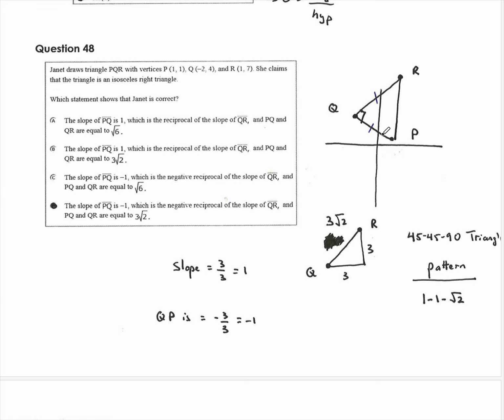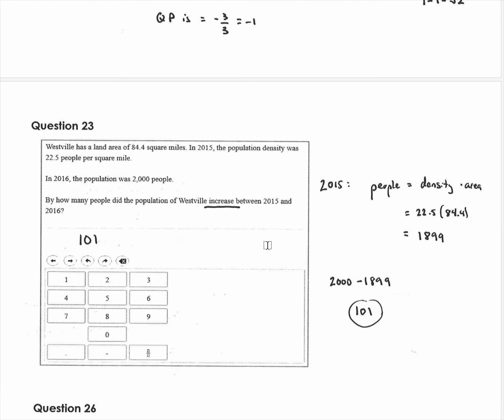And then if you go from Q to P, it's going to be the same thing, except it's down 3, over 3. So they have opposite reciprocal slopes, and they're both over 3 up 3, over 3 down 3, so that they definitely have the same length, the length being 3 radical 2. So yes, they are for sure isosceles and a right triangle.